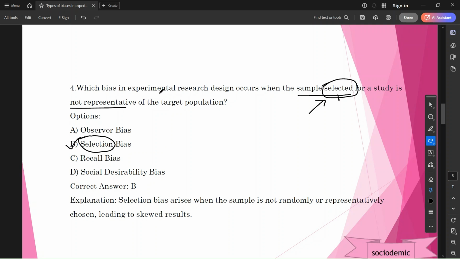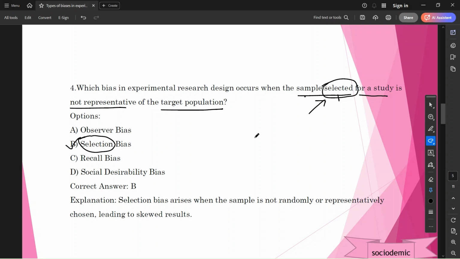Which bias in experimental research design occurs when the sample selected... Friends, what are samples? Different types of samples. We have already done the video; you may check on the channel, friends. Okay, the sample selected for the study is not representative of the target population.